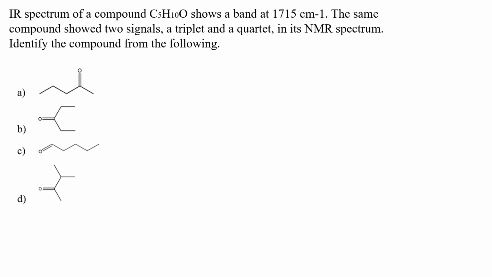There is a lack of symmetry. But interestingly, in option B, we have a symmetry due to which there will be two distinct signals and not multiple signals. Now to verify it, let's look at the NMR spectrum after the nuclear Overhauser effect.